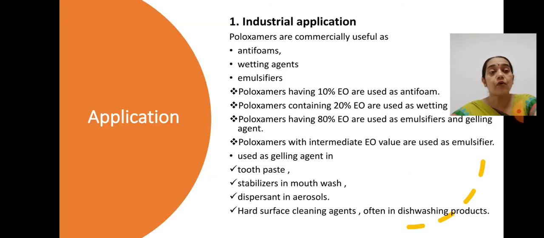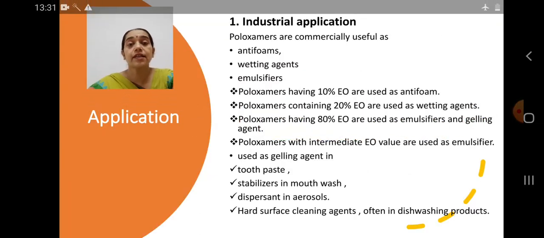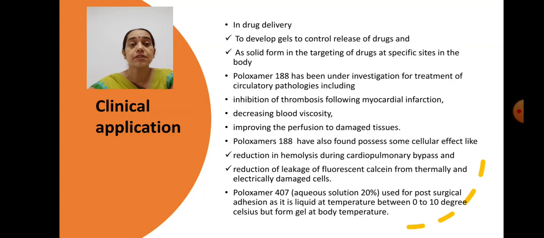And now if we discuss the industrial applications of these systems, then they are commonly used in drug delivery systems. In drug delivery systems, they are basically used to control the release of the drug, as well as they form solid forms in targeting of the drugs at the specific site in the body.